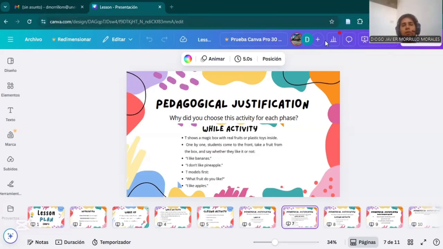So during the practice, students can also implement the grammar, and repeat simple structures like I don't like or I like, according to their real likes. So it is like a spontaneous practice because students can learn according to their real life context.